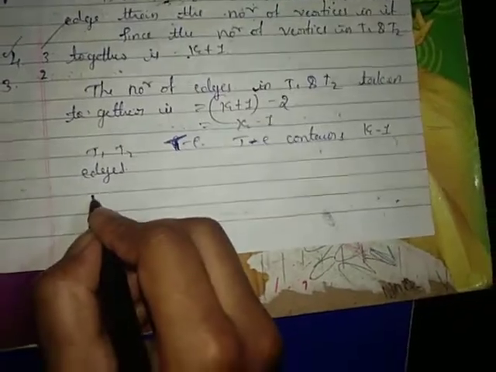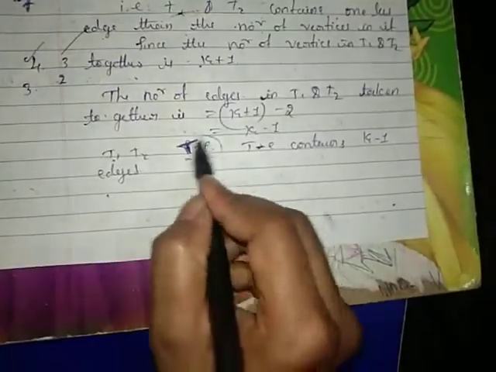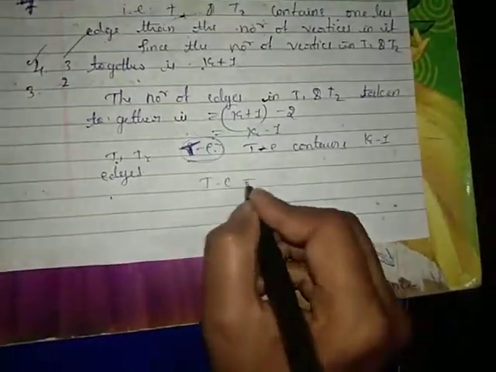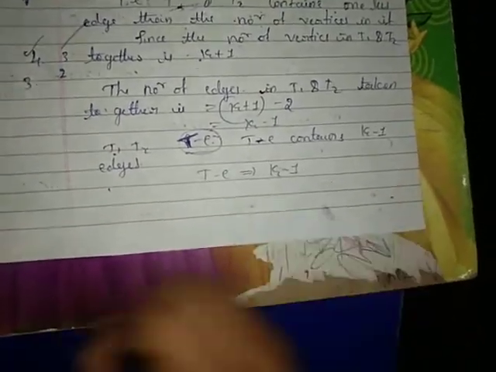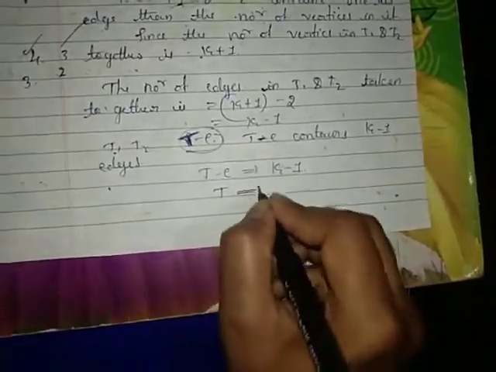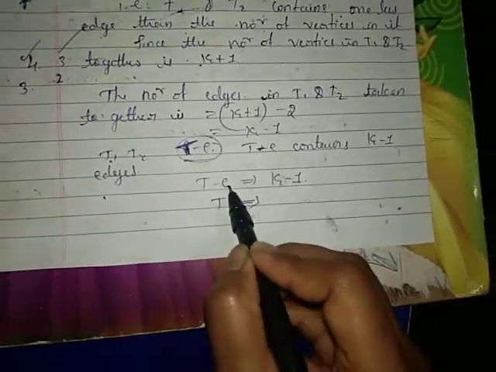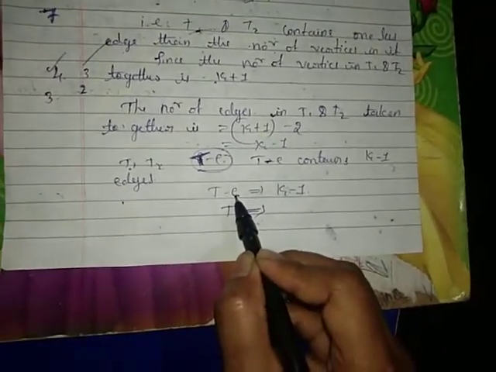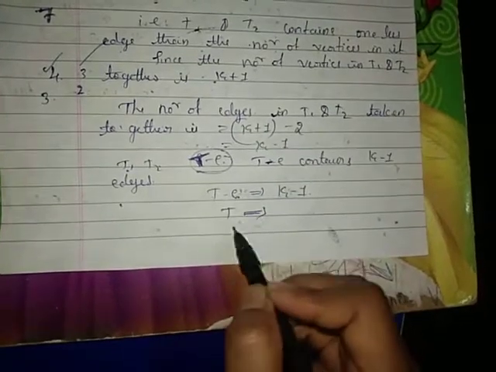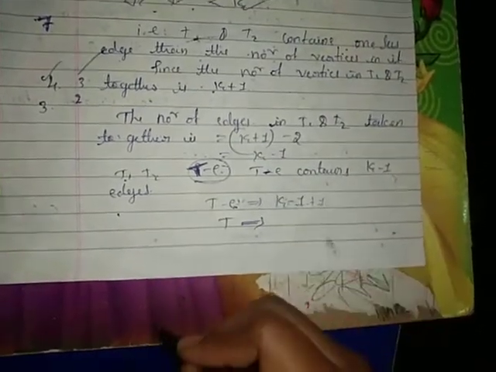Consequently, if T minus E has k minus 1 edges, then if you add the edge E back, it becomes k edges.